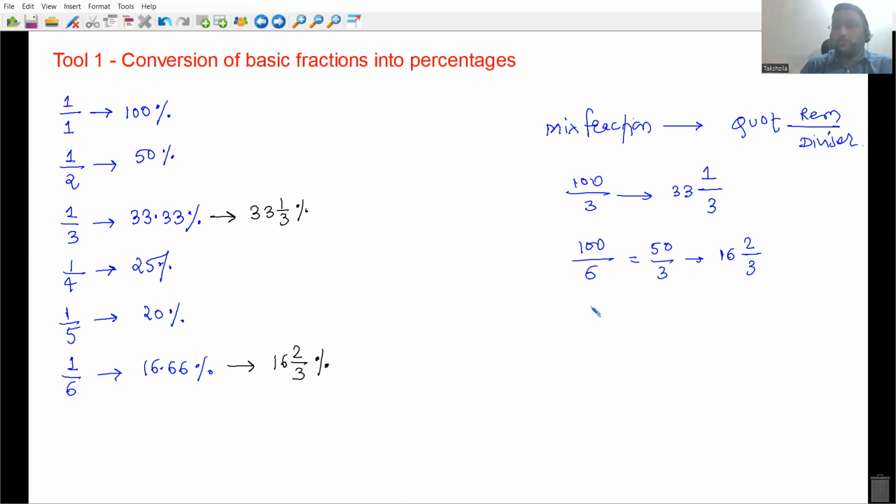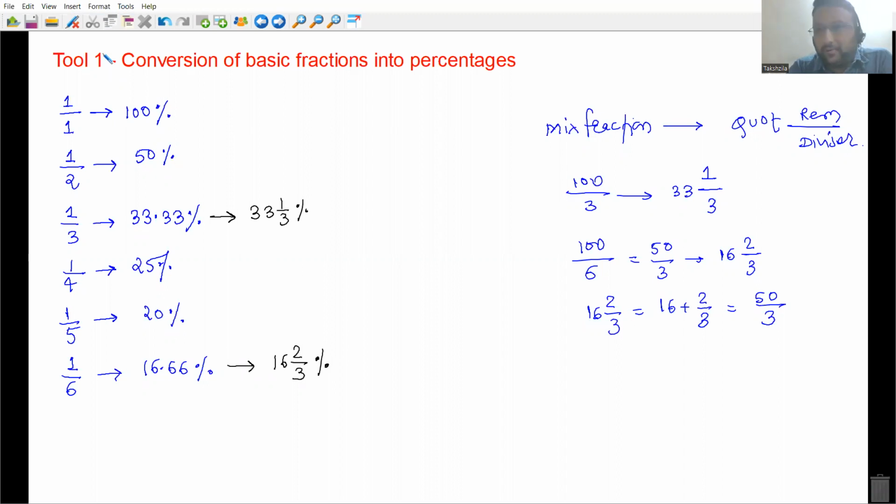Now, how to convert a mixed fraction back to the normal fraction? You just need to do 16 plus 2 by 3, everyone. Okay, that is equal to 48 plus 2, 50 by 3. This is how you can convert a fraction to a mixed fraction or mixed back to the fraction.